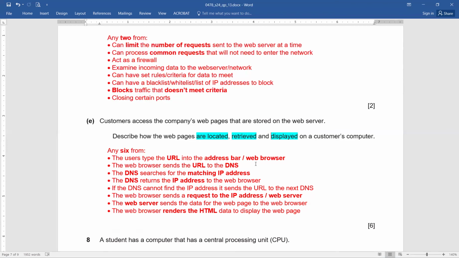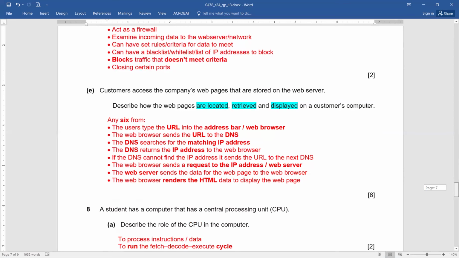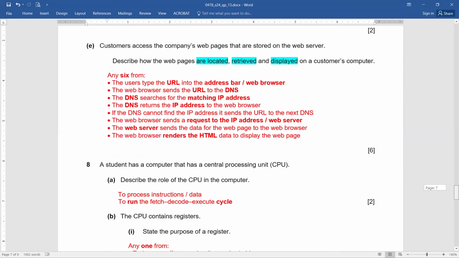The web browser renders the HTML data to display the web page, and this is how the data is displayed on a computer screen. Any web browser that you are using is going to render the HTML data to be displayed on the web page. Easy? Any questions? Okay, that's great. Now, please remember the important points that are highlighted in bold, so you can recall that these are very important and should be a part of your answer. Fine. Rendering the data, like the web browser is rendering the HTML data to display the web page.